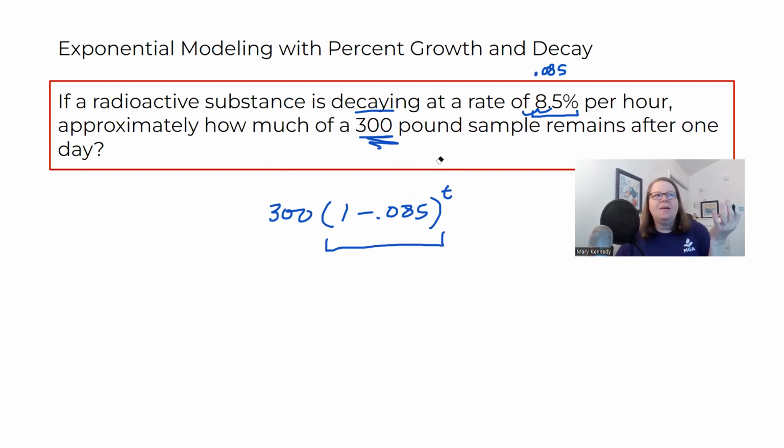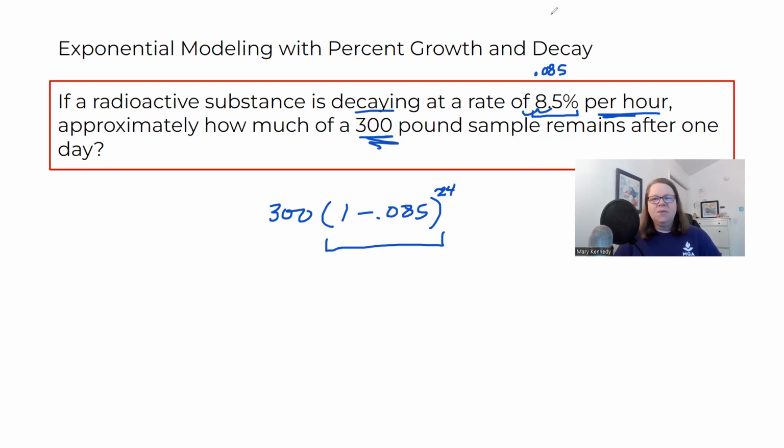T is the first letter in time. So if the time here is 1 day, but they're telling us the rate is per hour, then think about why it makes sense that t here is 24. Because it's 8.5% for every 1 hour, but we're saying not after 1 hour, but after 24 hours in a row, right? After one whole day. 1 day equals 24 hours. So that's where the 24 comes from.